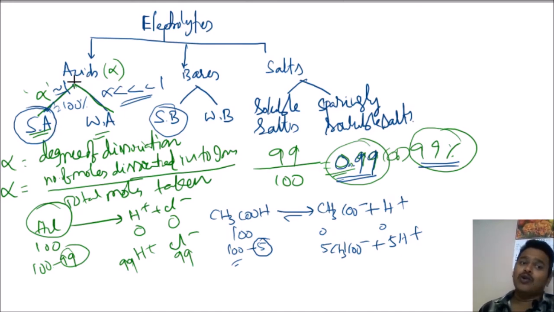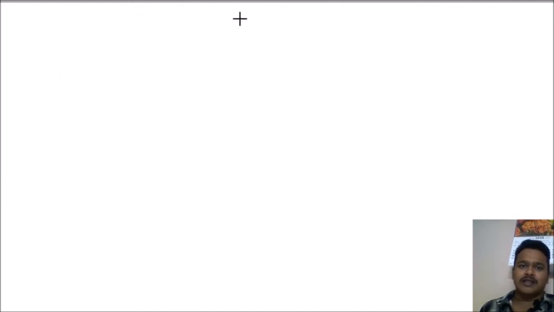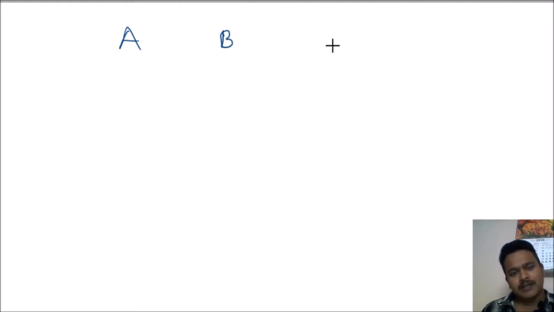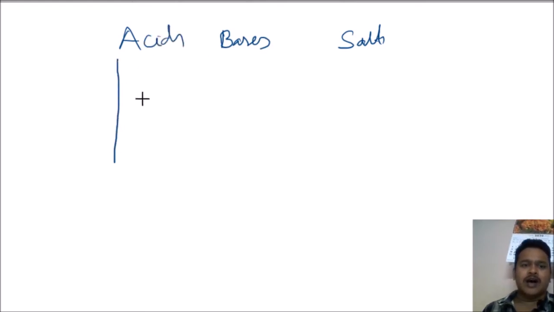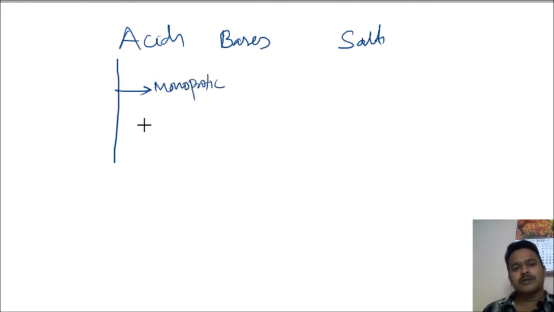And not only this, you can explain it another way. Acids are there, bases are there, and salts are there. And acids are also divided into monoprotic acids, diprotic acids, and triprotic acids.